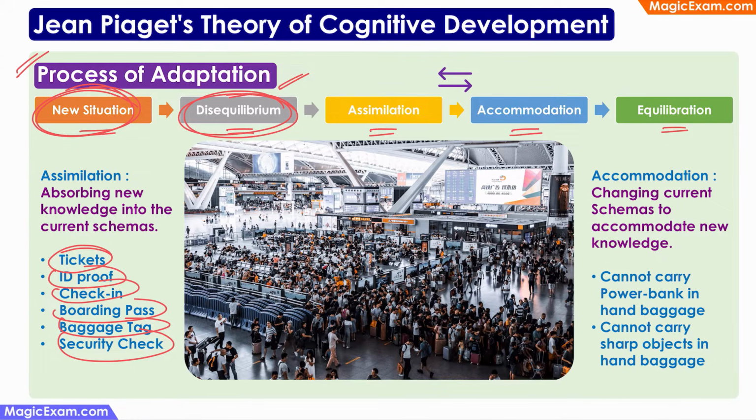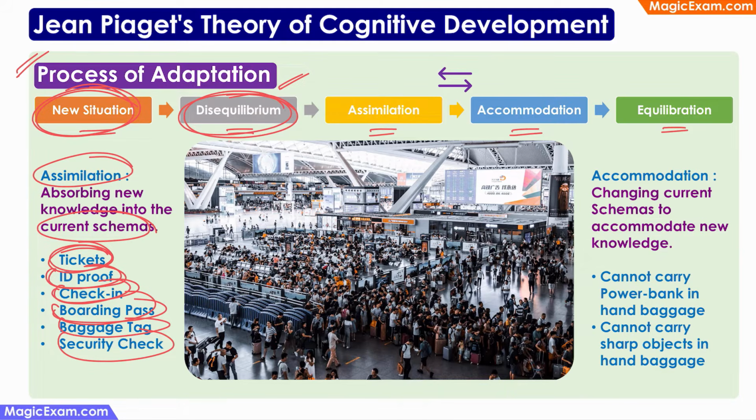And then I assimilate some new knowledge into my current schema, because my current schema says that tickets are enough to travel. But when I'm boarding the plane for the first time, I know that ID proof and check-in and boarding pass, all these are also required. So I'm adding this information also into my current schema.